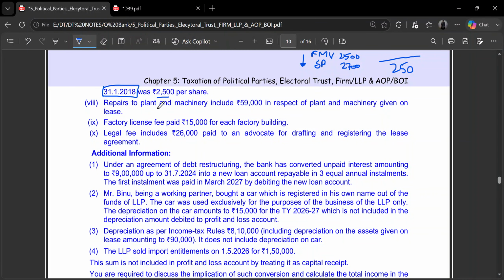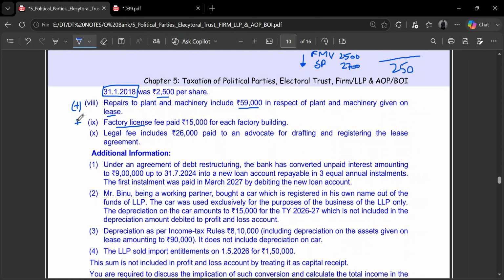Then we have repairs to plant and machinery include 59,000 in respect of plant and machinery given on lease. Since lease goes into IFOS head, all the expenditure will also go there. So we'll add back this expenditure as well. Then there is factory license fee paid 15,000 for each factory building. So there were two factory buildings, one of which we gave on lease. The factory building which we continue to own and use for ourselves will be allowed to claim the expenditure on factory license on such building. But for the other building which we gave on lease, we have to adjust this expenditure in IFOS head only.